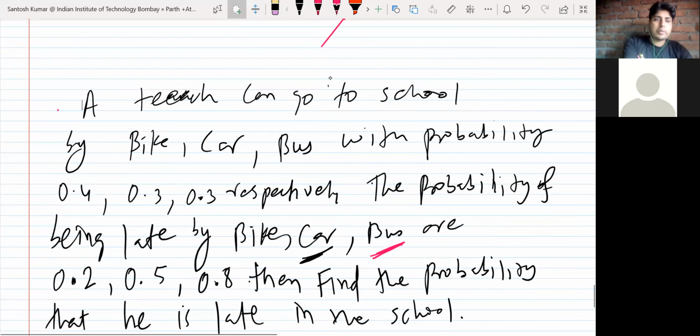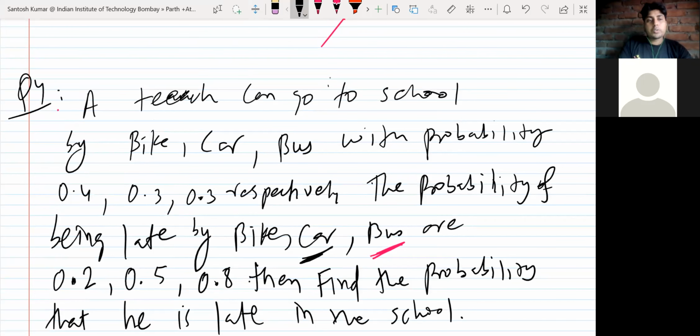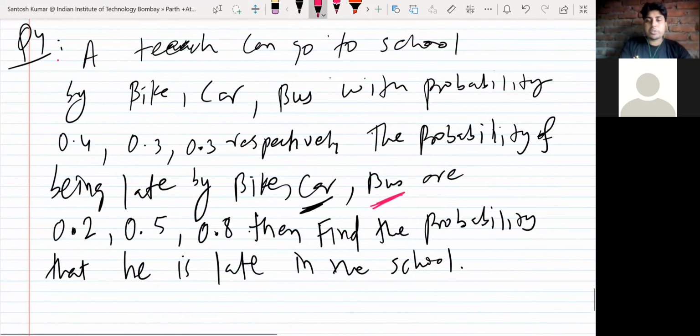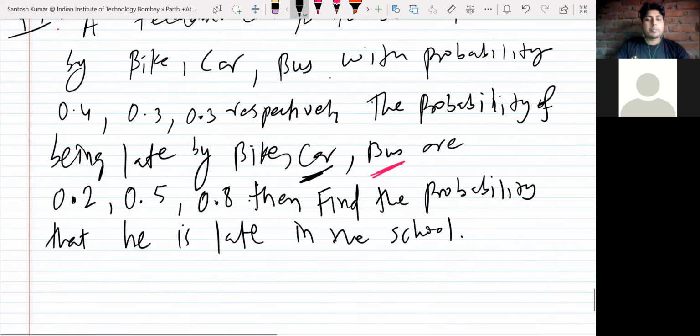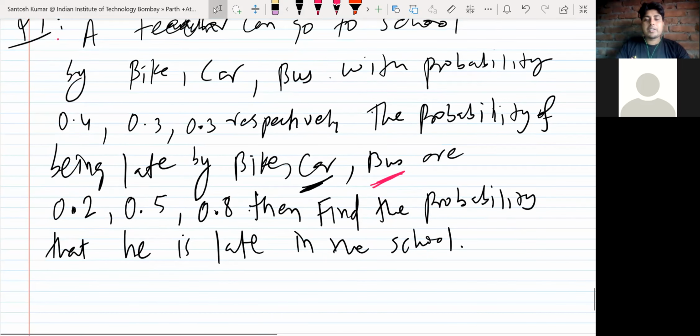This will be the fourth question now. So I will change this. This was actually question number 2. A teacher can go to school by bike, car, bus with probability 0.4, 0.3, 0.3 respectively. The probabilities of being late by bike, car, bus are given. Then find the probability that he is late to school.